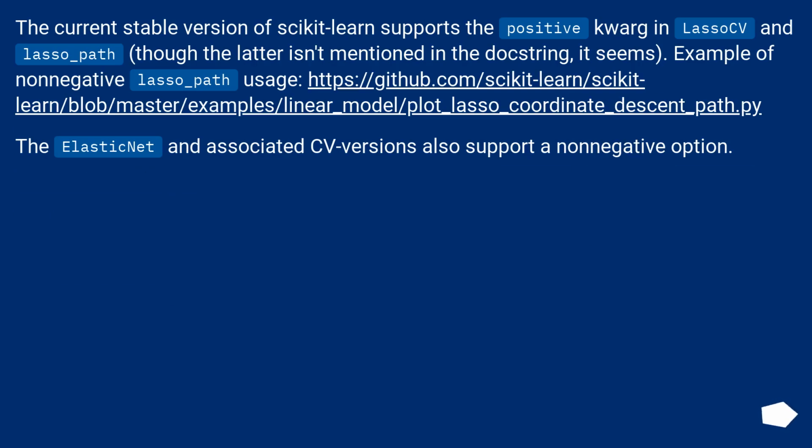The current stable version of scikit-learn supports the positive keyword in Lasso and lasso_path, though the latter isn't mentioned in the docstring, it seems. Example of non-negative lasso_path usage, this URL. The ElasticNet and associated CV versions also support a non-negative option.